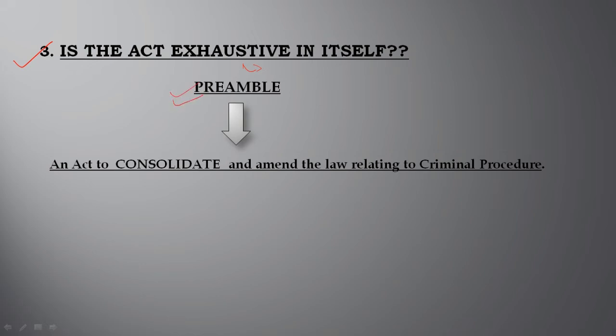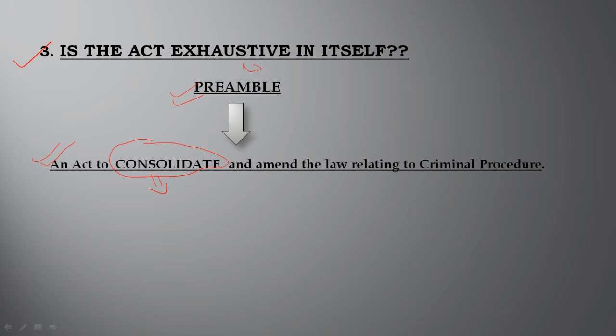The preamble of CRPC says that it is an act to consolidate and amend the law relating to criminal procedure. Remember, whenever the word consolidate is written in an act, it means the act is exhaustive in itself. It means all the procedure relating to the criminal process has been provided in the CRPC.